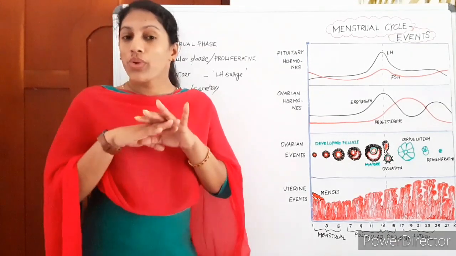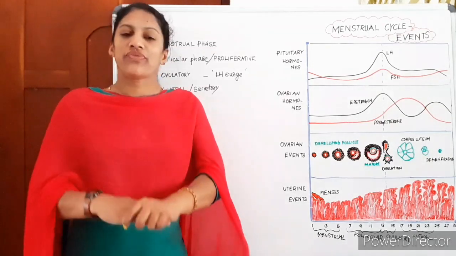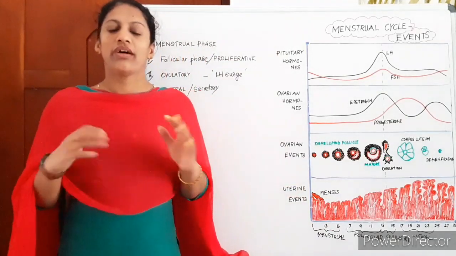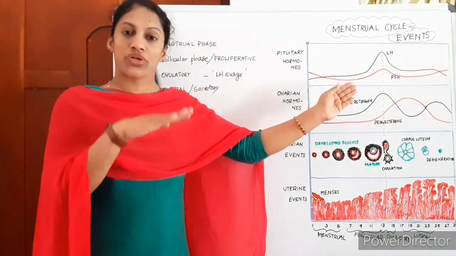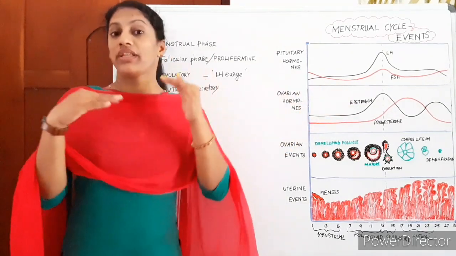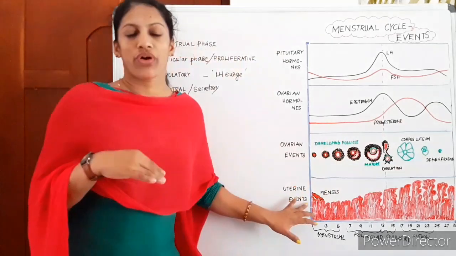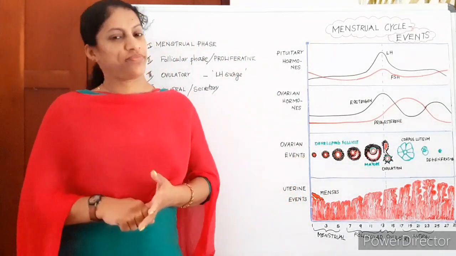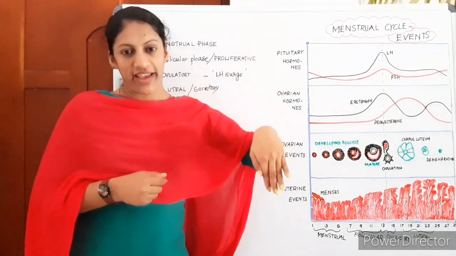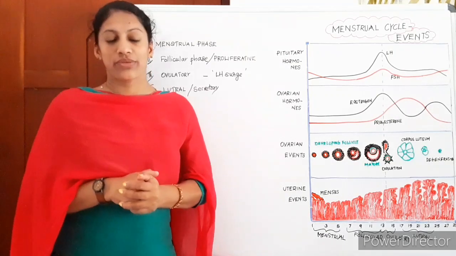It slows down only if there is no fertilization. If there is fertilization, it is maintained because it supports the pregnancy. Then progesterone is always high and the endometrium is always thick. And if there is no fertilization, this thickened endometrium gets broken down and released as menses. Progesterone decline is helping that process. This is all about the menstrual cycle.